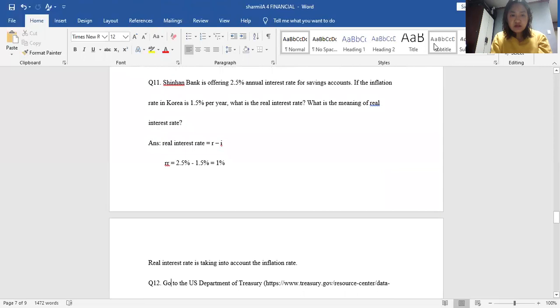So for question number 11, Shinan Bank is offering a 2.5% annual interest rate for saving accounts. If the inflation rate in Korea is 1.5% per year, what is the real interest rate? Real interest rate equals R minus I. Real interest rate is 2.5% minus 1.5%, which equals 1%. What is the meaning of real interest rate?